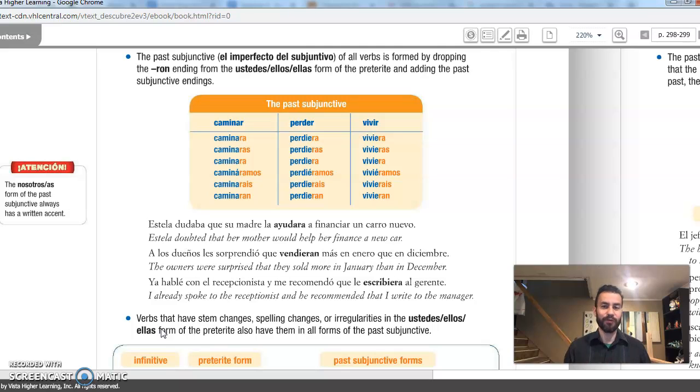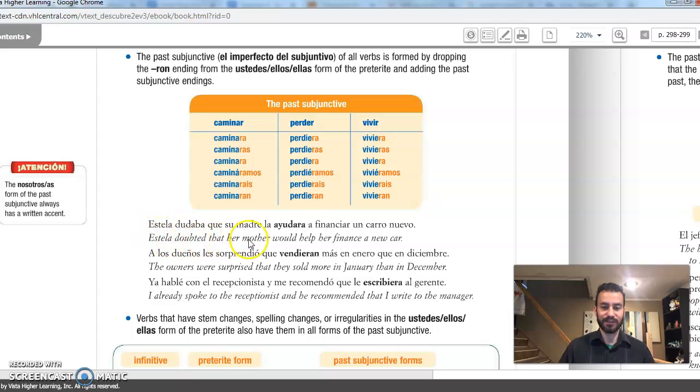But let's start off with the regular forms. So to conjugate imperfect subjunctive or past subjunctive, you conjugate in the third person of the preterite. Caminaron, you drop the ron and you add ra, or ras, or ra, or ramos, or rais, or ran. And you do that for all endings, AR, ER, and IR. Okay? So let's look at the first sentence.